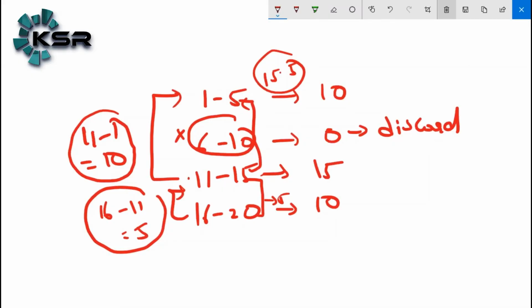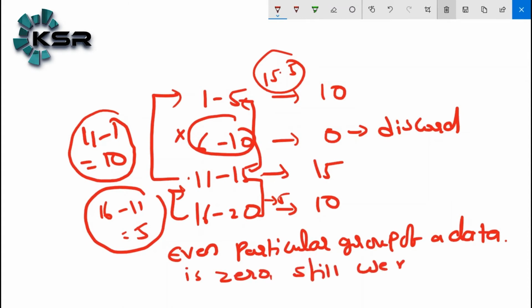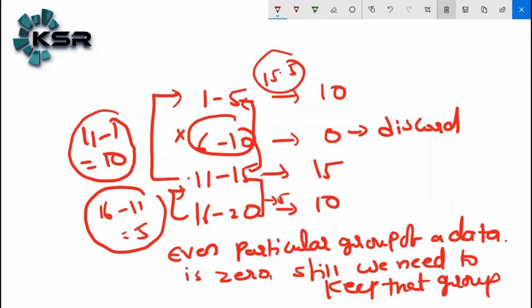Even if a particular group of data is 0, we still need to keep that group.